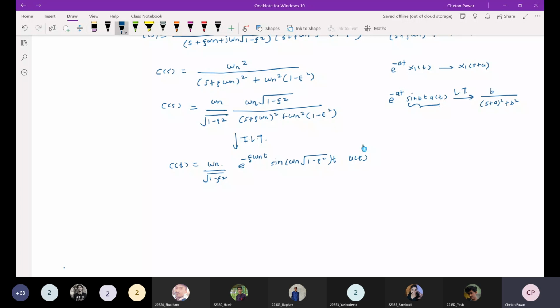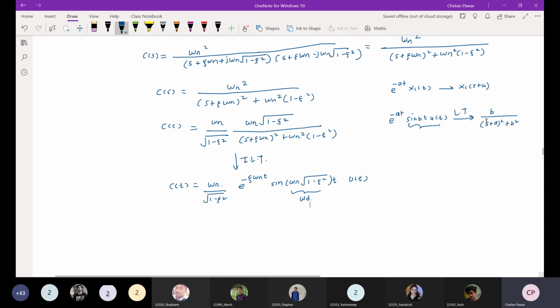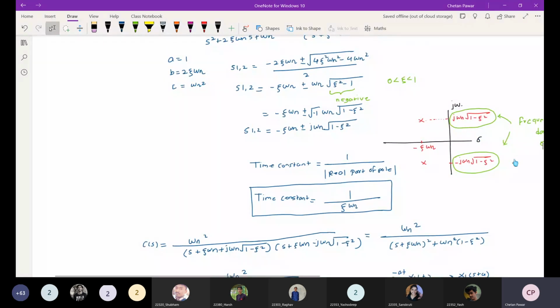Now, did all of you get this? How we formed this? Only this identity we have used here. Nothing else. Then this particular frequency is called the damped frequency, or damping frequency, the damped oscillation frequency, omega d. Okay, so here also this is omega d.